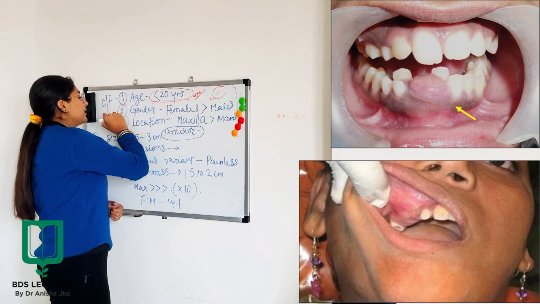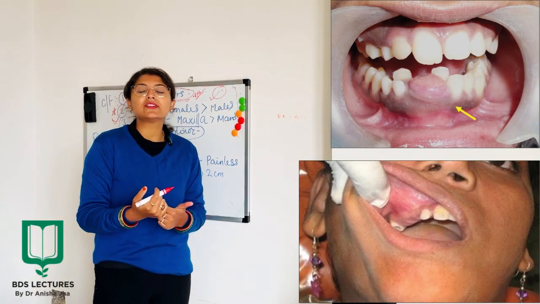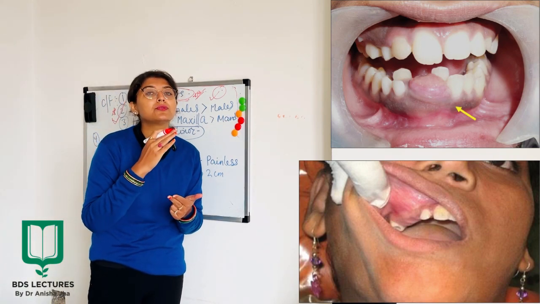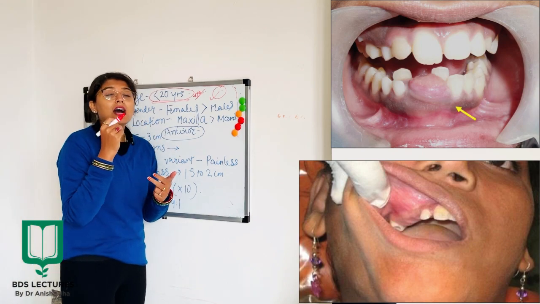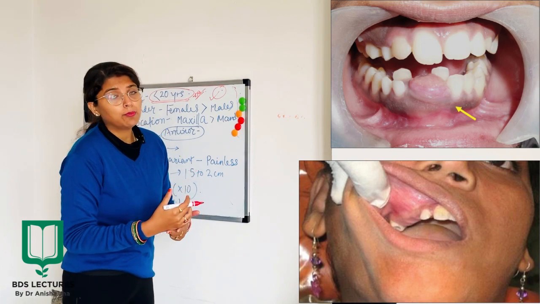Now the most important point again is, see, there are various points that make AOT different from other kinds of tumors, and this is where you are supposed to retain them and write them in your examination. And also they are very potent topics from the viva point of view.